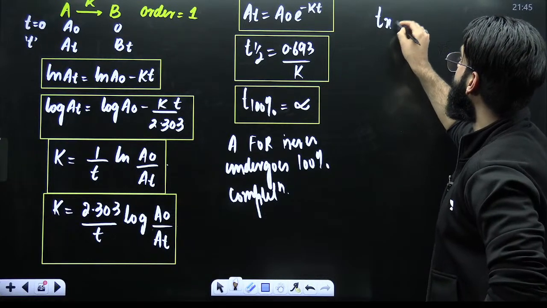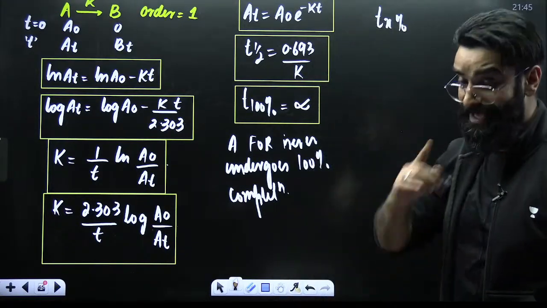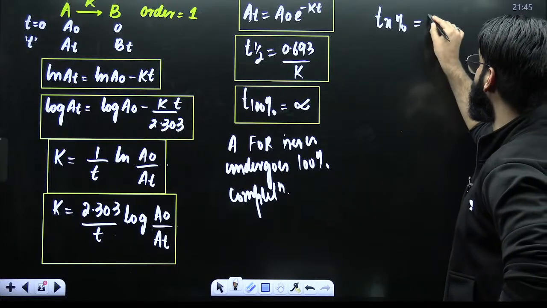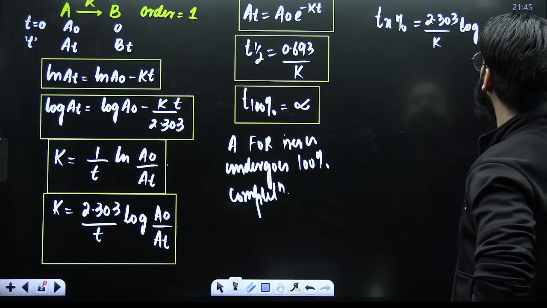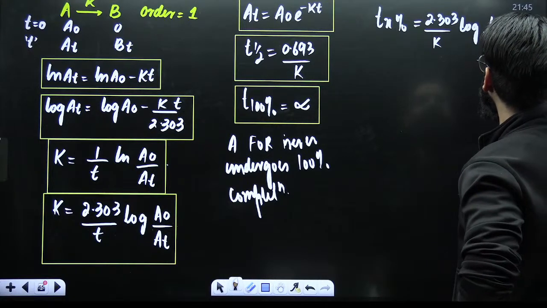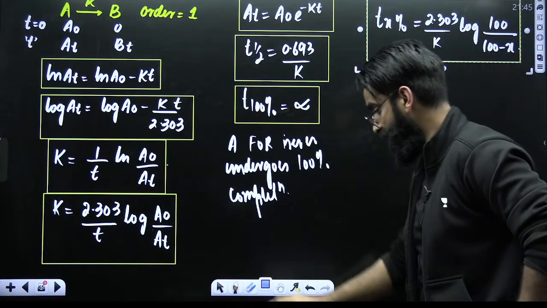Similarly, time taken to complete X% of the first order reaction is nothing but 2.303 divided by K, log of 100 divided by 100 minus X. Time taken to complete X% of the first order reaction.